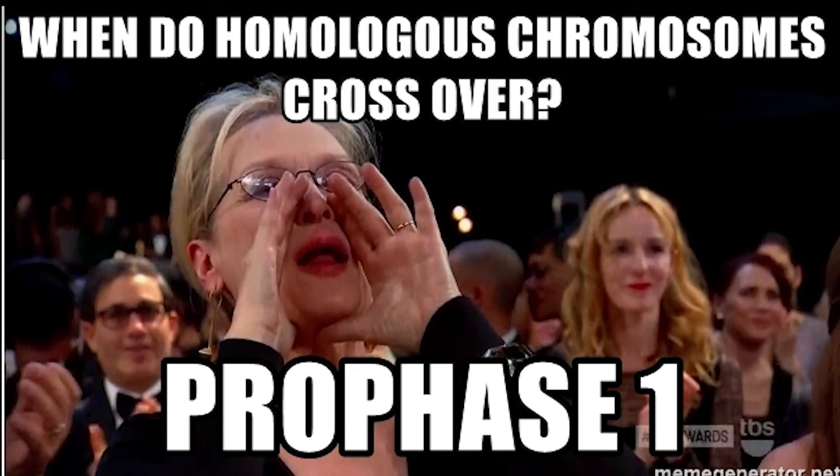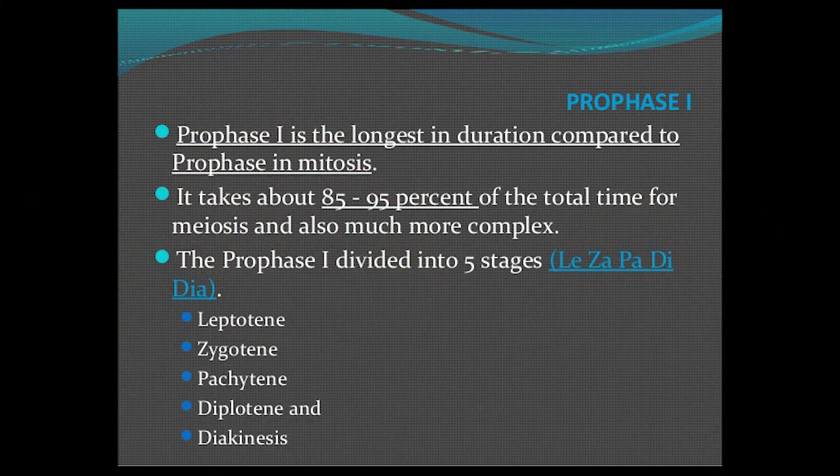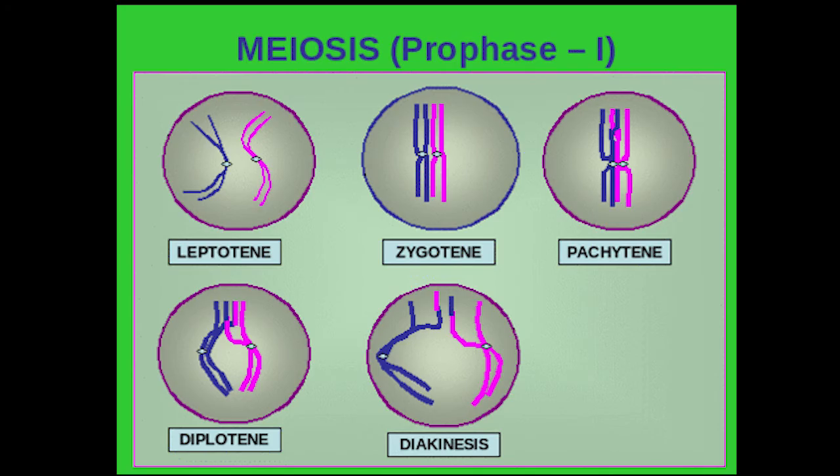Prophase 1 is the longest stage of meiosis, because a beautiful thing happens in this prophase. That is why prophase 1 is subdivided into 5 subphases, namely leptotene, zygotene, pachytene, diplotene, and diakinesis.